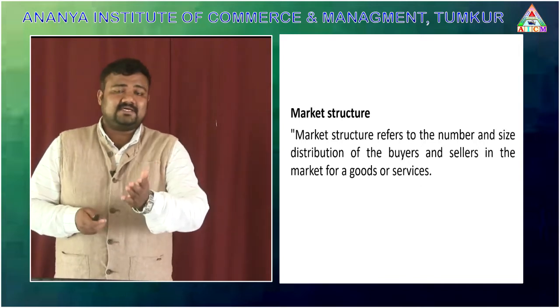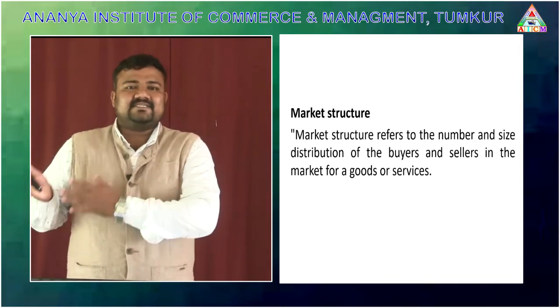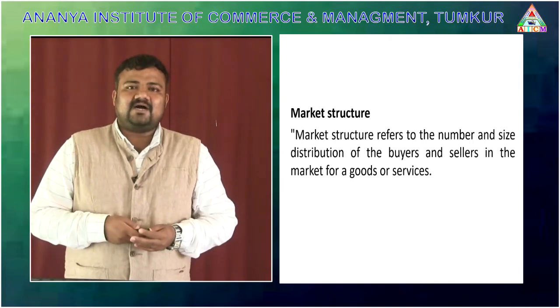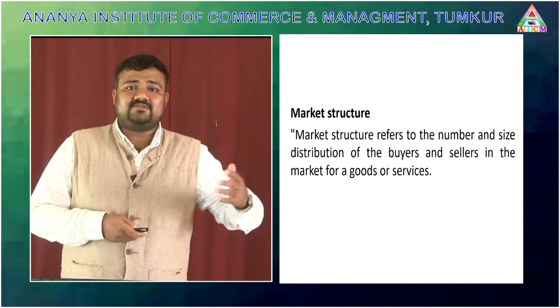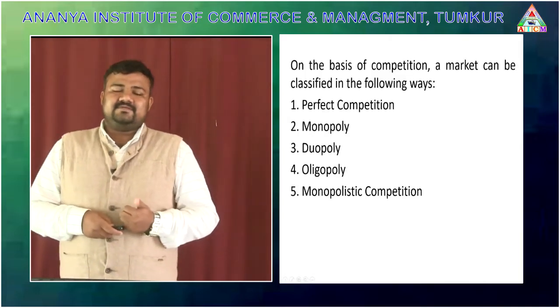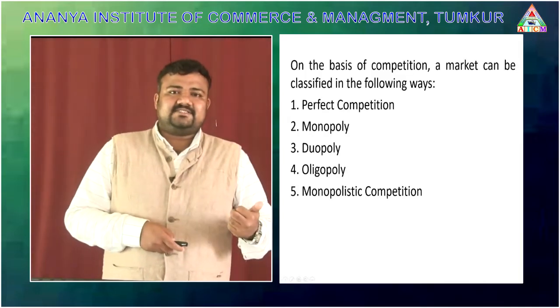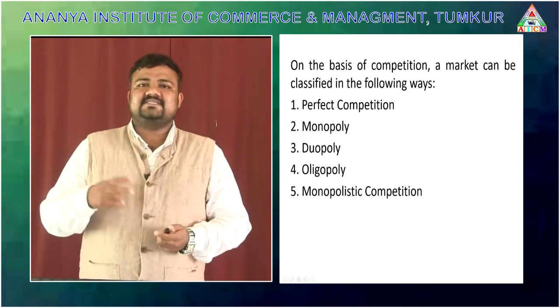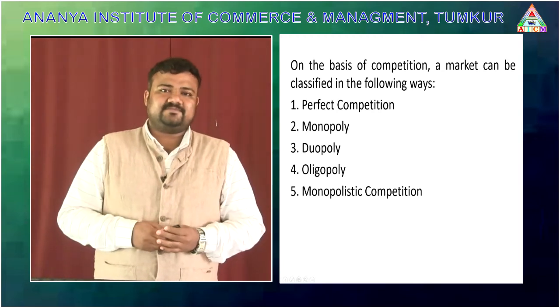That is called market segmentation. But here I am going to explain how the market is divided on the basis of competition, right? According to competition, the market is divided into two: one is perfect competition and the second is imperfect competition.